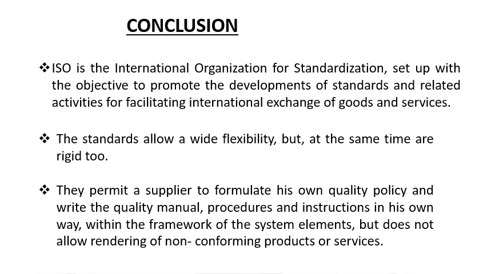Now, in concluding this ISO series, ISO is the International Organization for Standardization, as we already said. It is set up with the objective to promote the development of standards and related activity, facilitating international exchange of goods and services. The standards allow a wide flexibility, but at the same time are rigid too. They permit a supplier to formulate his own quality policy and write the quality manual, procedures, and instruction in his own way within the framework of the system elements, but do not allow rendering of non-conforming product or services. So these are the conclusion, and thank you.